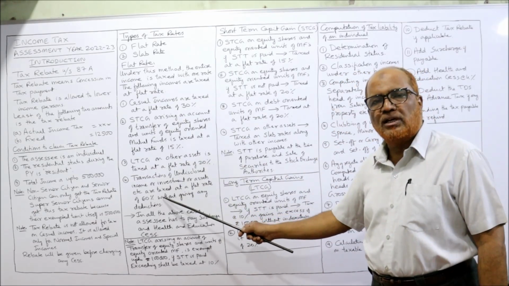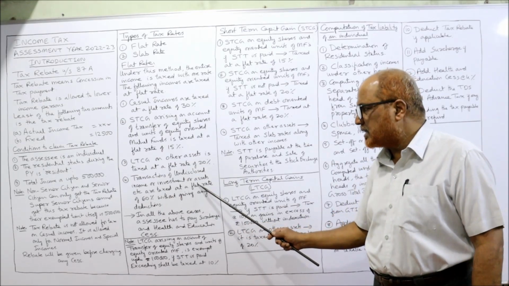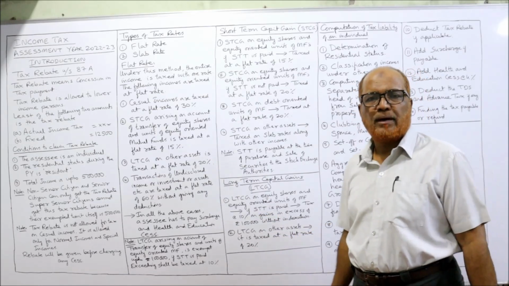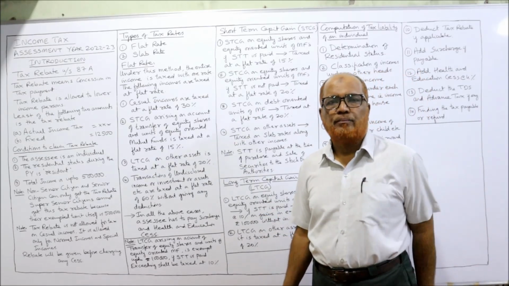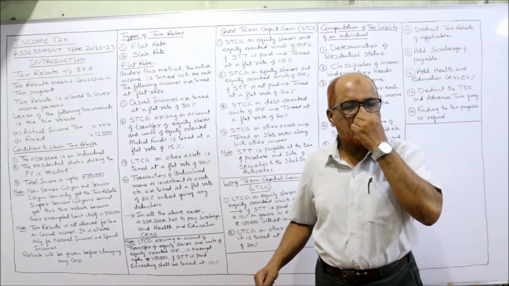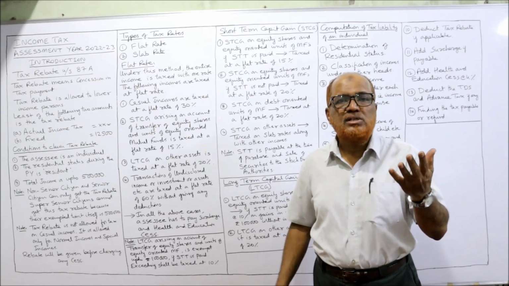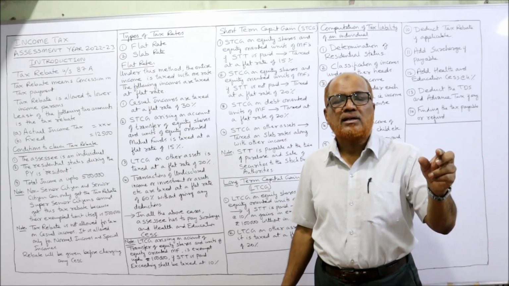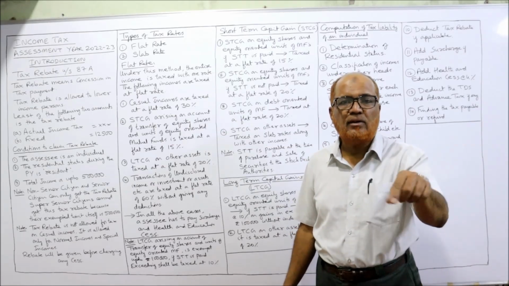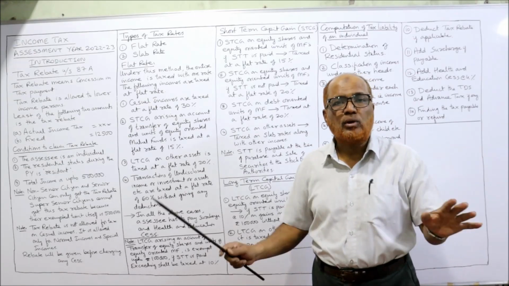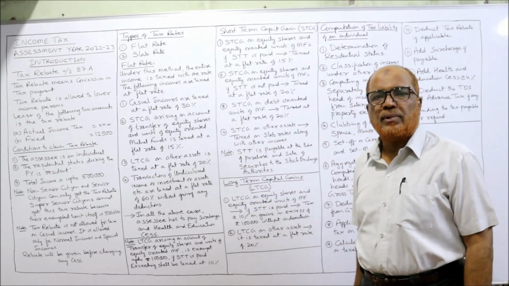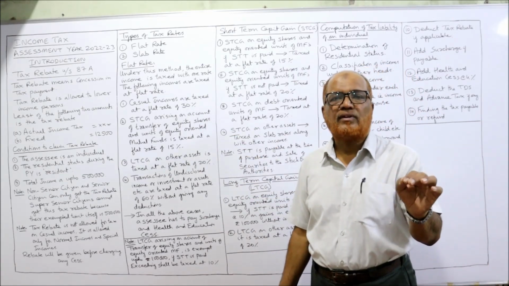Transactions of undisclosed income or investment or assets are taxed at a flat rate of 60% without giving any deduction. Remember, undisclosed income. If a person has not disclosed his income, his investments, or his assets properly, then income tax will charge 60% of tax on that income, investment or asset without giving any deduction. Flat rate of 60%. So these are a few examples where flat rate of tax will be applied.